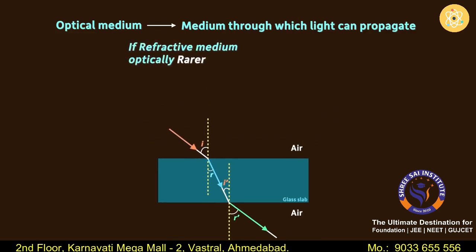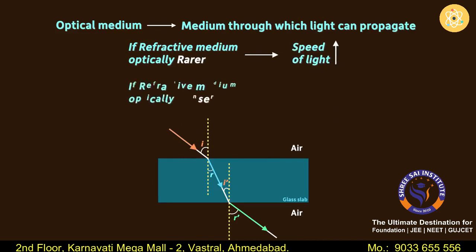If the refractive medium is optically rarer compared to the incident medium, then the speed of light in it will be greater. And when the refractive medium is optically denser compared to the incident medium, the speed of light in it will be lesser. Note that in both cases, we are comparing the speed of light with the speed of light in the incident medium.